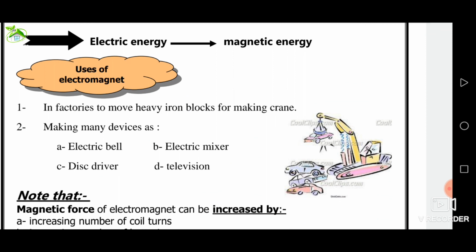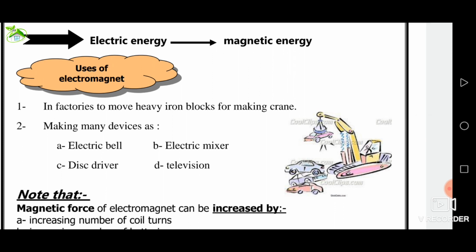Uses of the electromagnet. Number 1, making many devices that are used in our daily life, such as the electric bell, electric mixer, disk drive, and television.